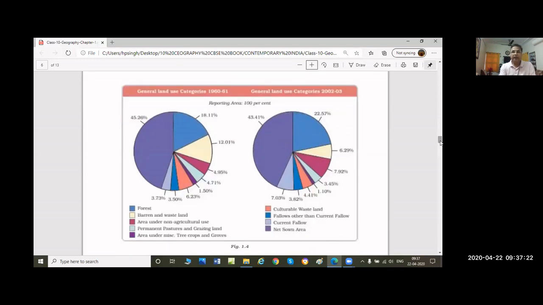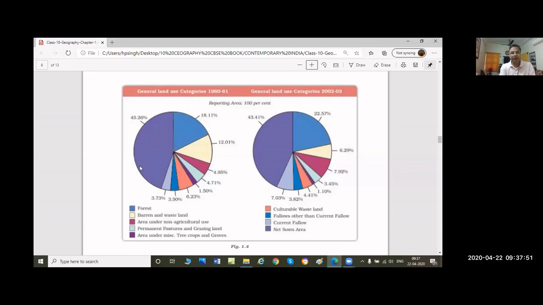There is data of general land use category 1960-61, and the second pie diagram is of 2002-03. So there are two pie diagrams. On the left hand side it is data of 1960-61, and on the right hand side the data is of 2002-03. Let's start from the first data, which is the highest, and that is 45%.